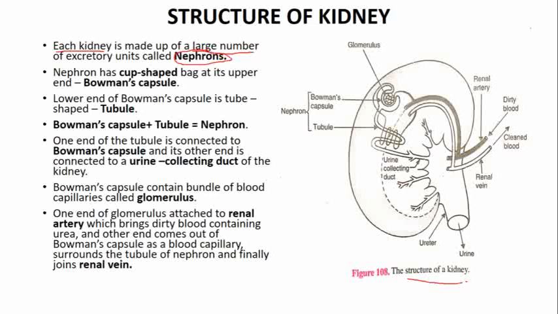We have two kidneys, and in every kidney we have a large number of nephrons. So this is the structure of nephron. This complete thing is the structure of nephron. Let me mark it once more. This complete thing is the structure of nephron. We will see it in detail.